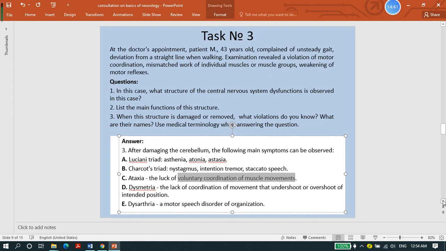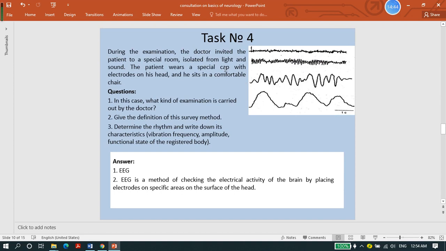And task number 2, again, is about the central nervous system. Here we give the description. During the examination, the doctor invited the patient to a special room isolated from light and sound. The patient wears a special cap with electrodes on his head, and he sits in a comfortable chair. We gave one figure here as a clue. So question number 1: in this case, what kind of examination is carried out by the doctor?